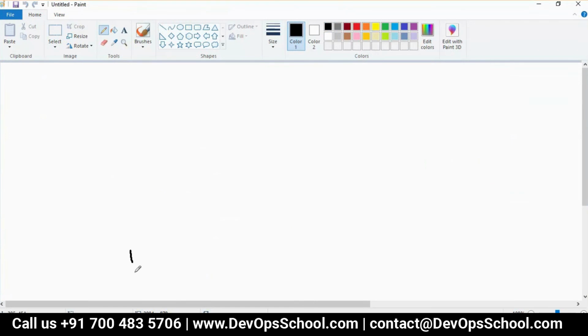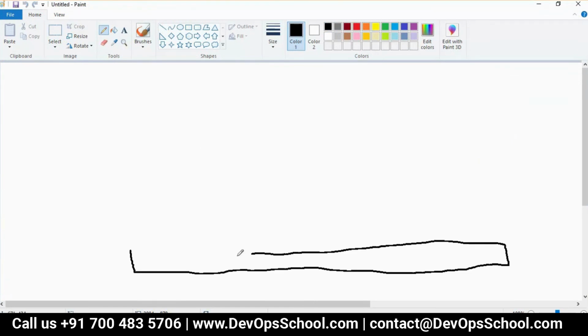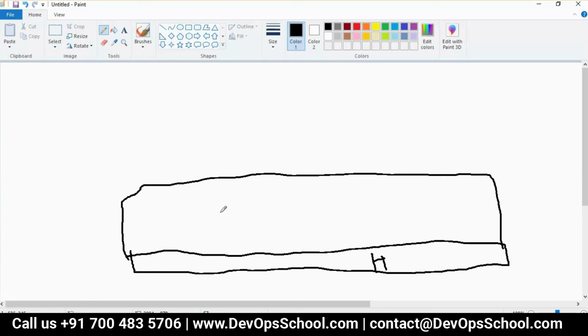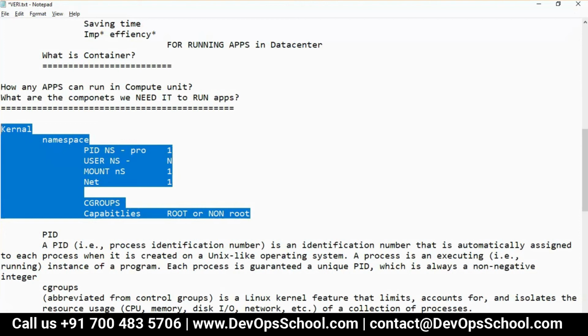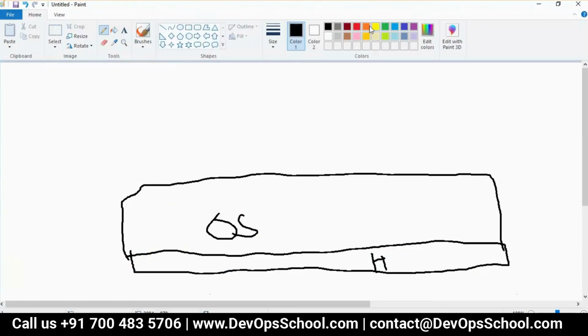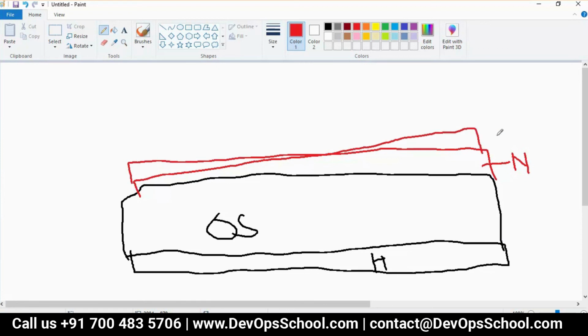Okay? Think. So this is your hardware. On top of that, you have an operating system, kernel. When I say kernel, always remember all these things you have. Now on top of that, we have one network, one process map, PID, and one mount.